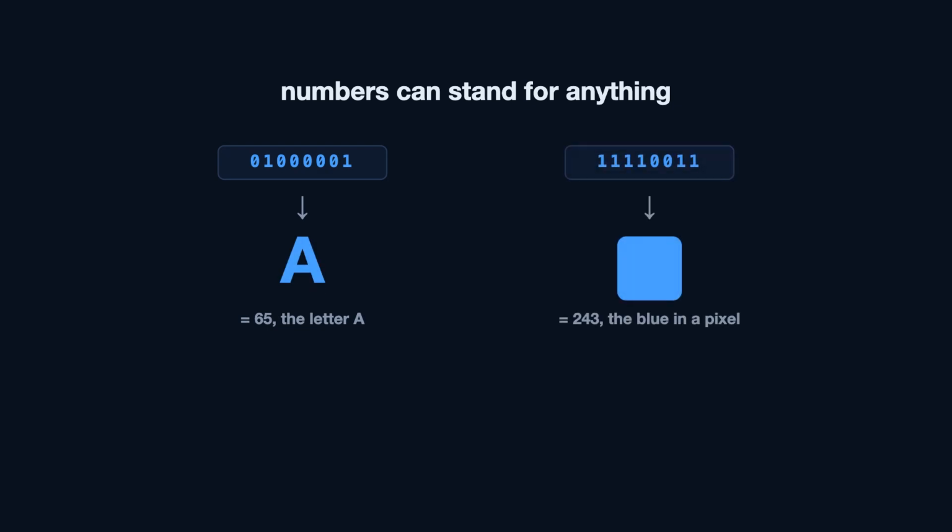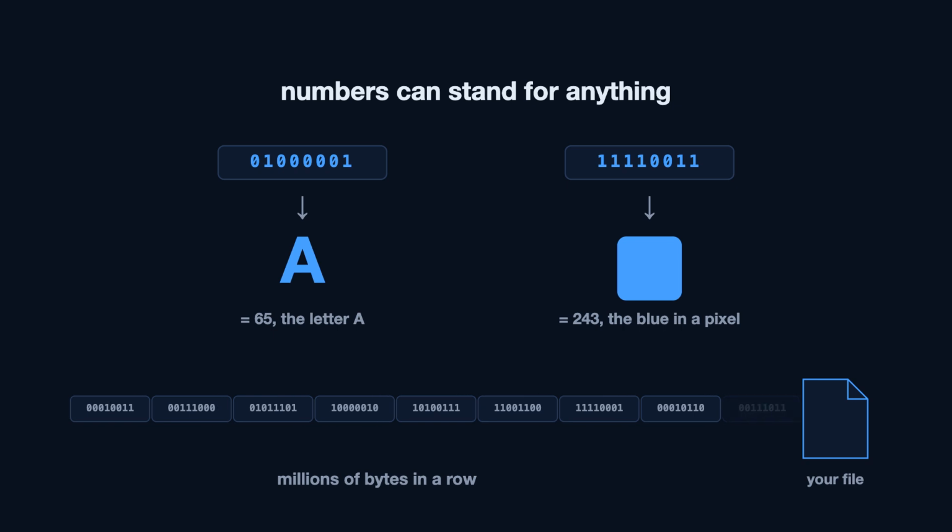And numbers can stand for anything. 65 is the letter A. 243 might be the blue in a pixel. Every file you own is just millions of bytes in a row.